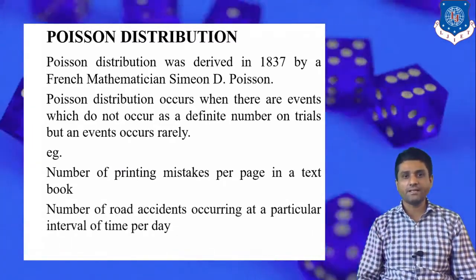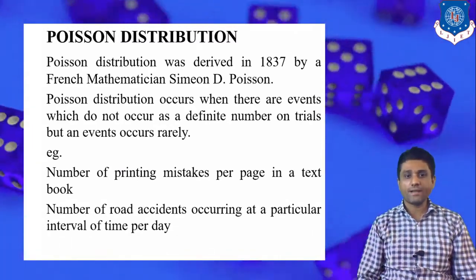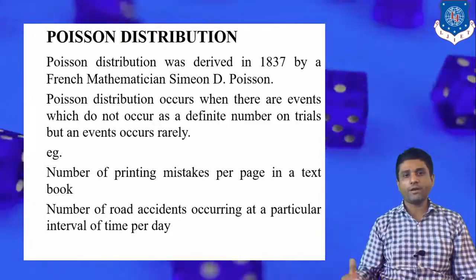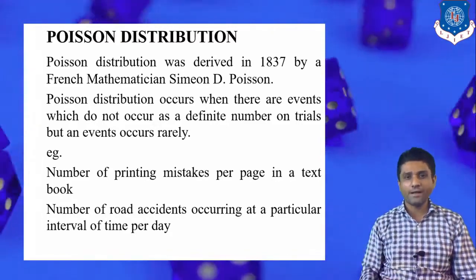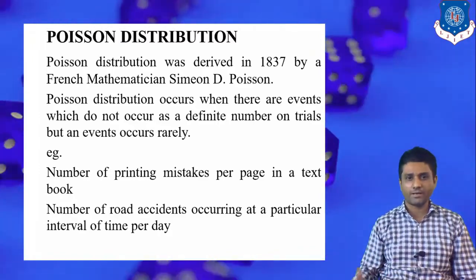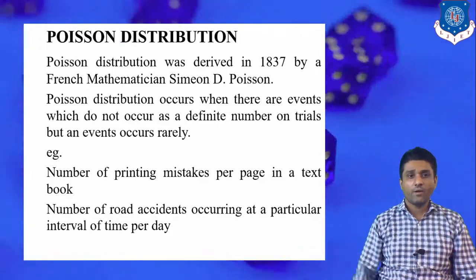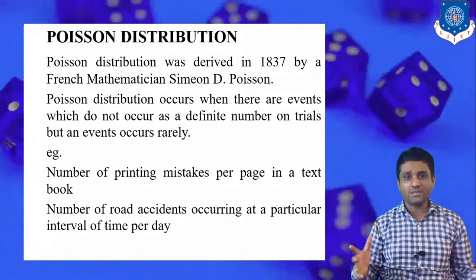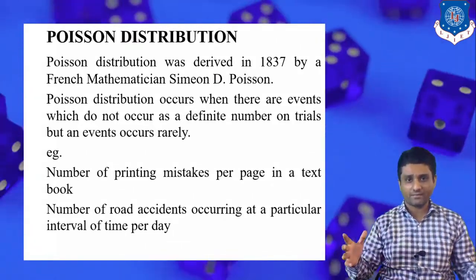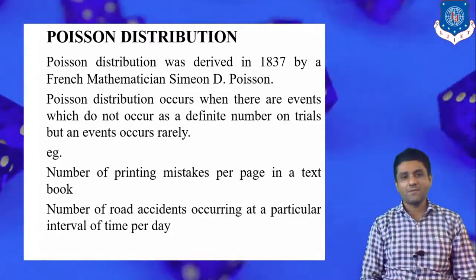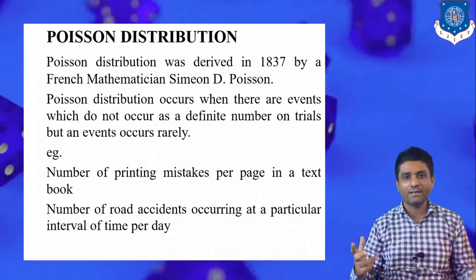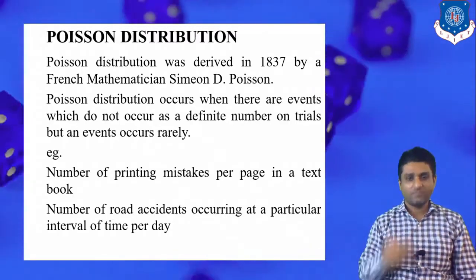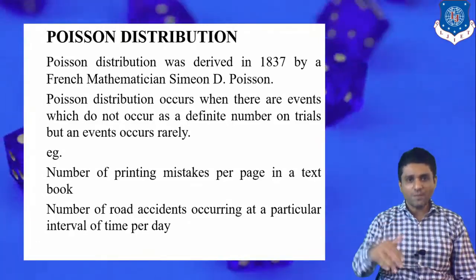See the second example: the number of road accidents occurring in a particular interval of time, say per day, per week, per month or per year. Again, we find the probability of how many accidents occur on a particular day on a particular road. It is common human mentality, and we should pray, that the number be minimum.